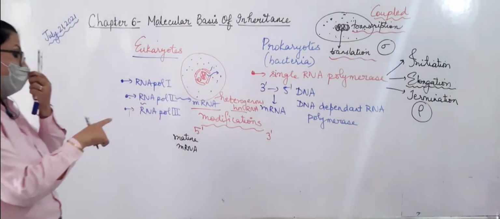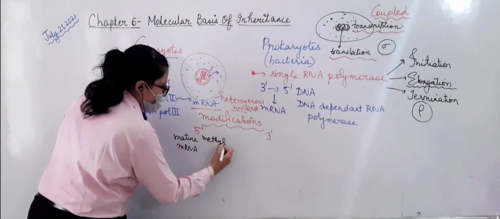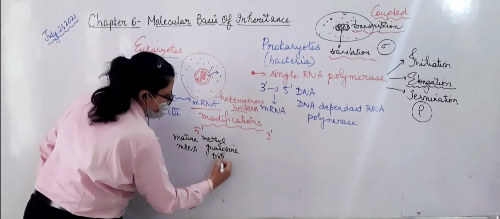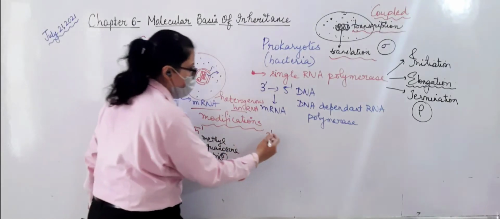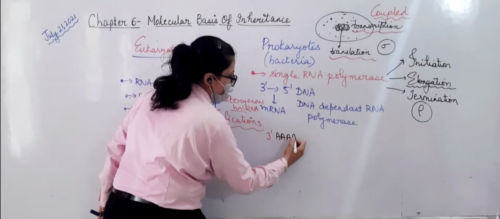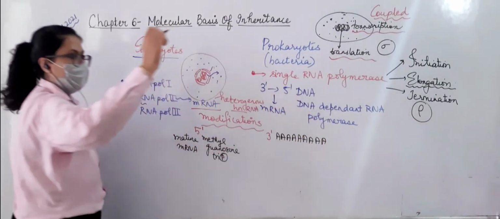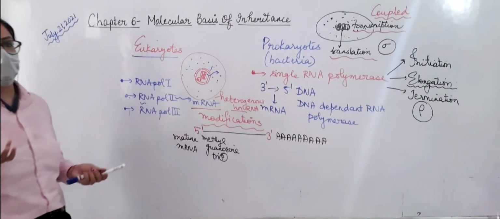So at the 5' end, there will be addition of methyl guanosine triphosphate, this molecule, which will protect the 5' end. And to protect the 3' end, there is a poly A tail. What is this A? Adenine sequences, very long. So that this molecule is protected and then the translation will happen.